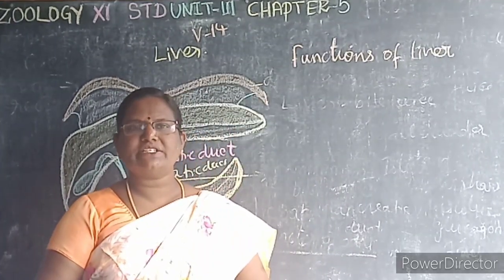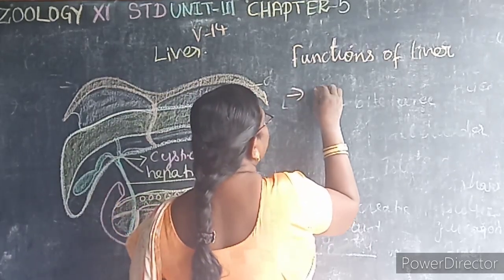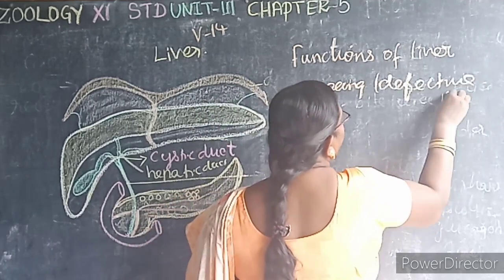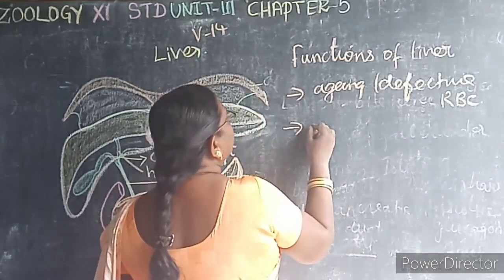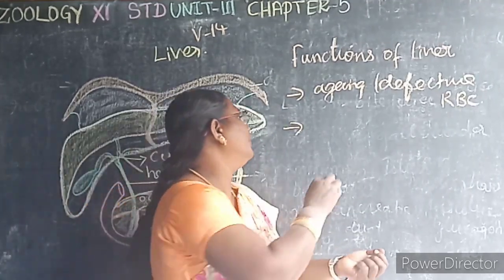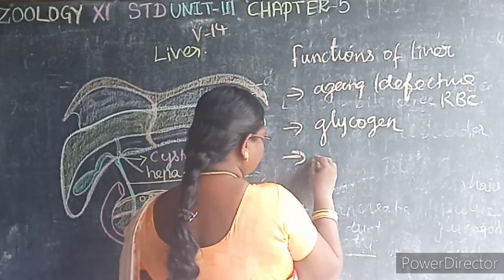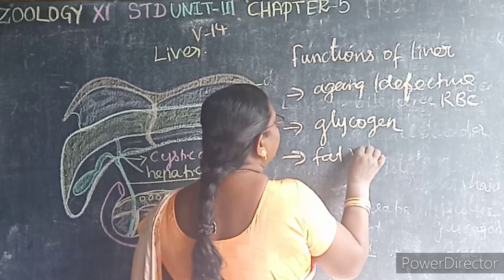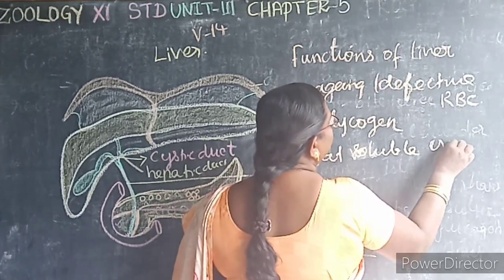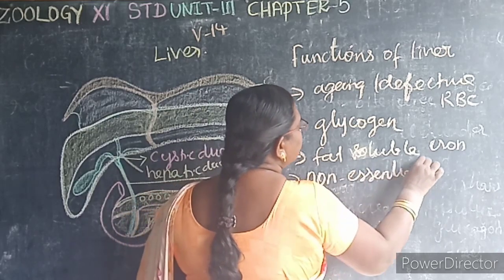Next we will learn about the functions of the liver. So what is the first function? It removes or destroys the aging and defective blood cells, that is RBC cells. Then excess glucose is stored in the form of glycogen in the liver. Then it stores fat soluble vitamins and iron. Then it helps in the synthesis of non-essential amino acids and urea.